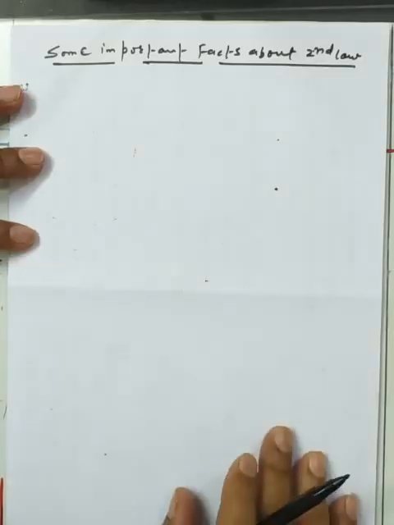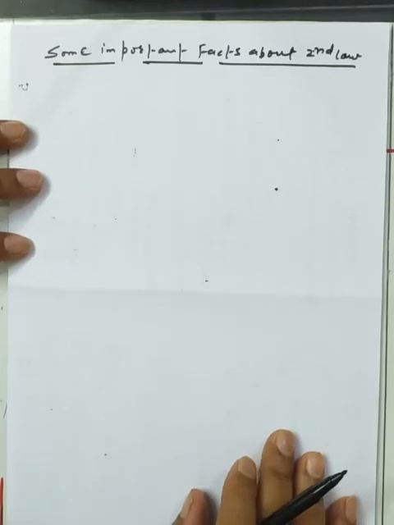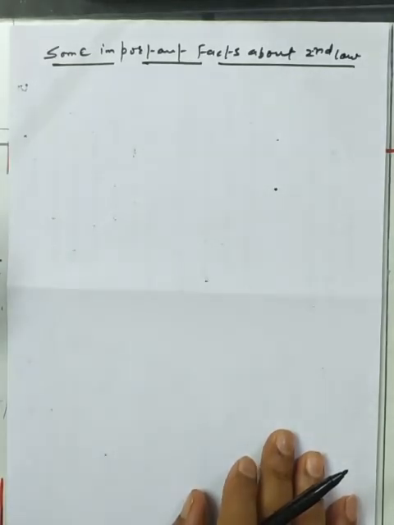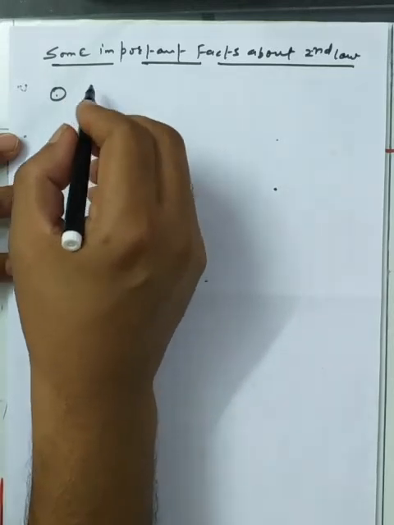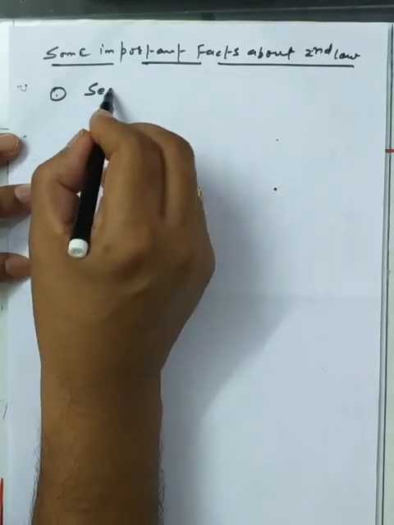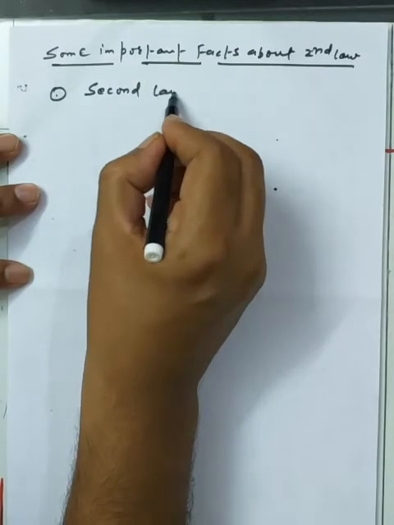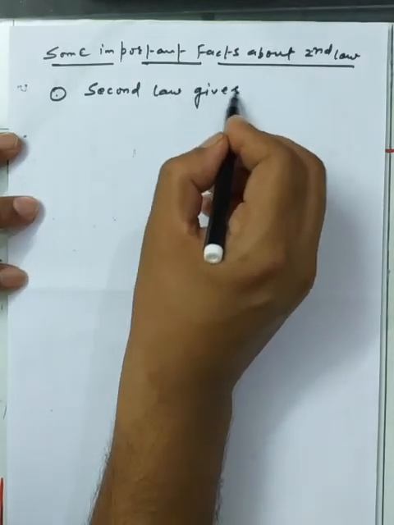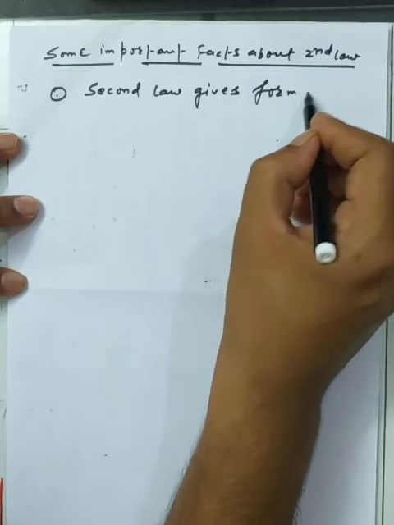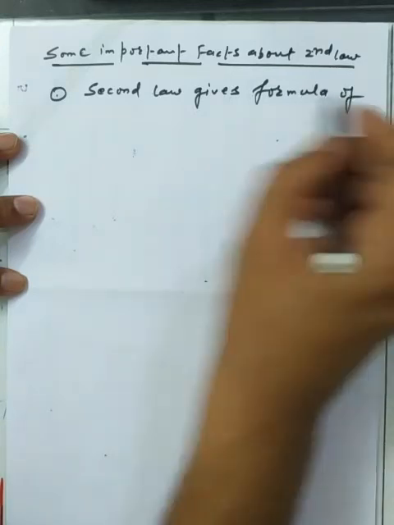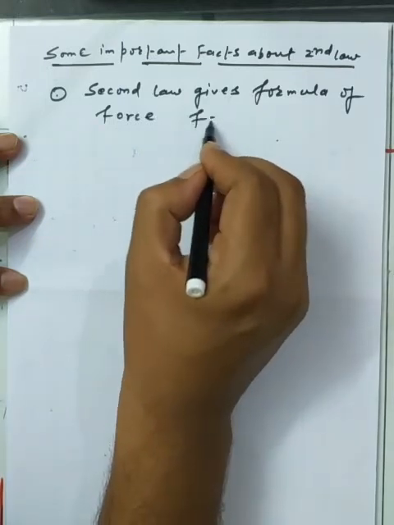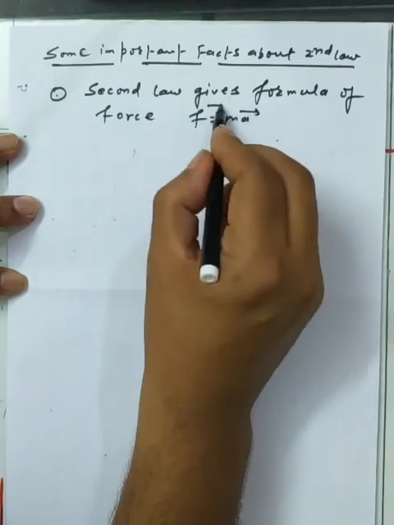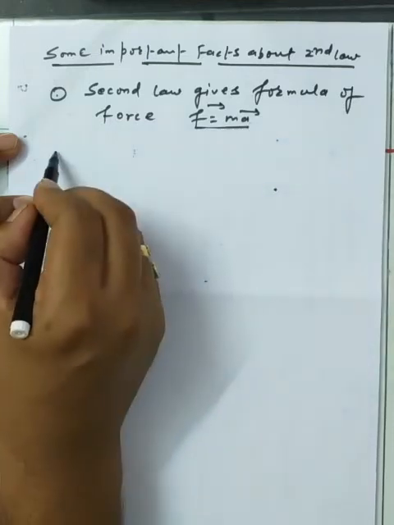Now the next subtopic we have is some important facts about the second law. What kind of information can we group together about the second law? So we are starting that. This is the first point we have: the second law gives the formula of force to us, F = ma, and this is the third time I am writing it here.